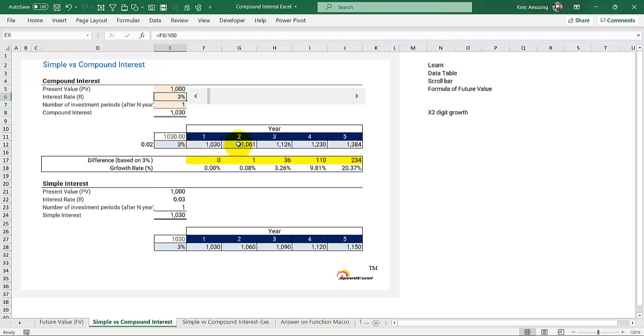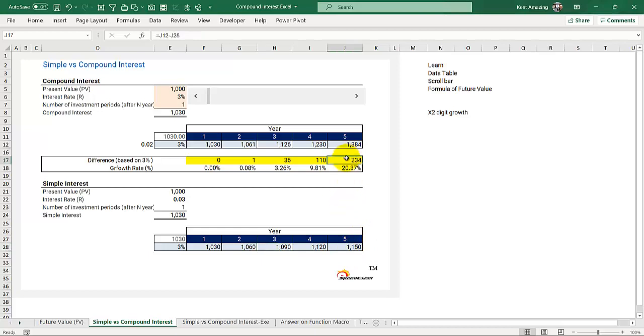In the second year with the same amount 1,000, it grows into 1061. And in the third year with the same interest rate, it becomes 1126. Now this is compound interest. If you compare to the simple interest, the simple interest is 1090. In the fourth year it is 1230, while simple interest is still 1120. In the fifth year it is 1348, and the simple interest is 1150.